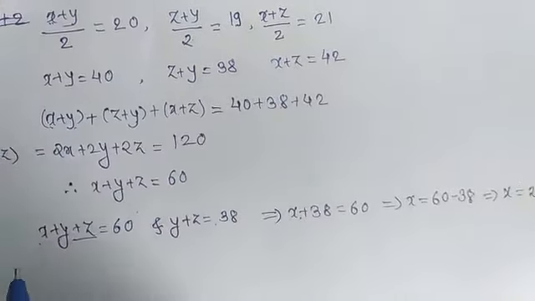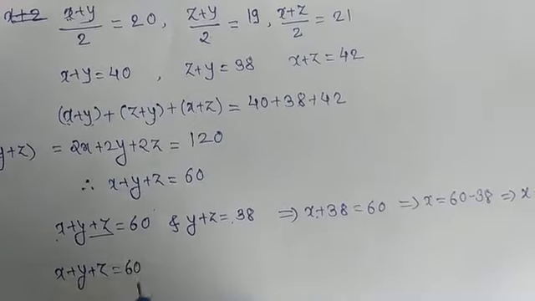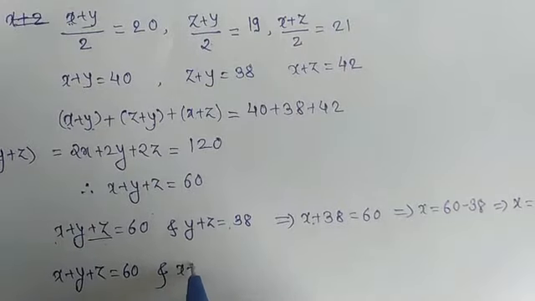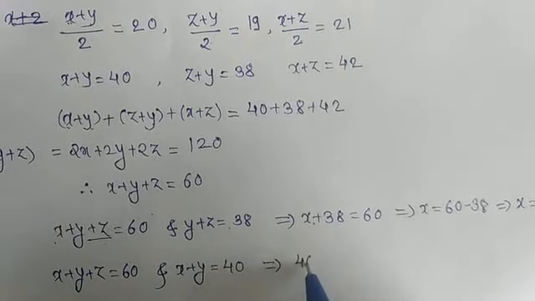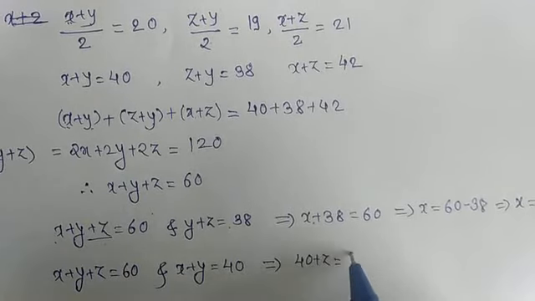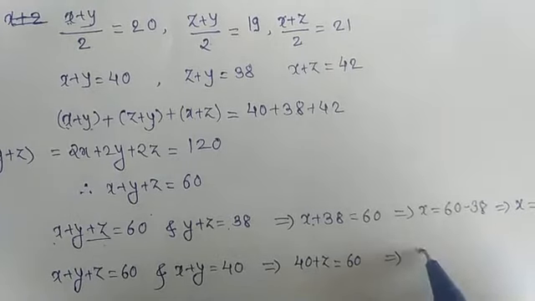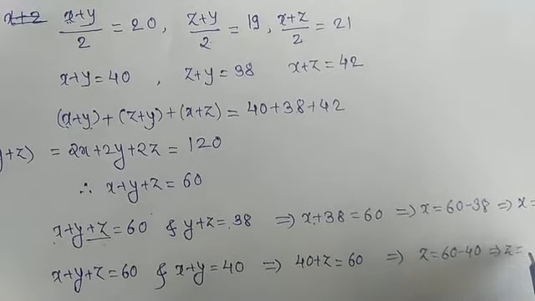Okay, again you can use x plus y plus z is equal to 60, and we also have x plus y is equal to 40. So 40 plus z is equal to 60, which implies z is equal to 60 minus 40, which gives z is equal to 20.